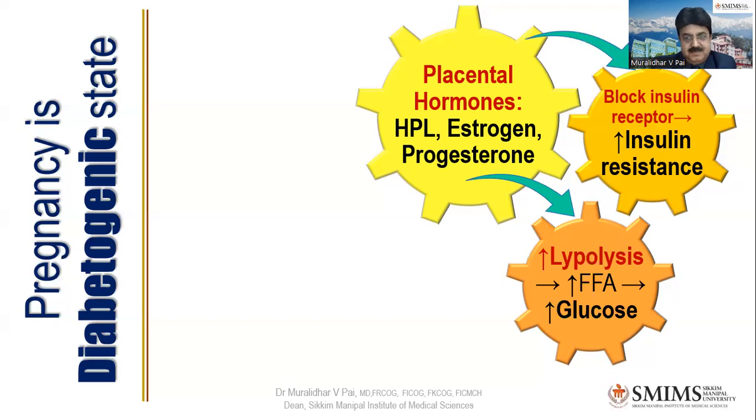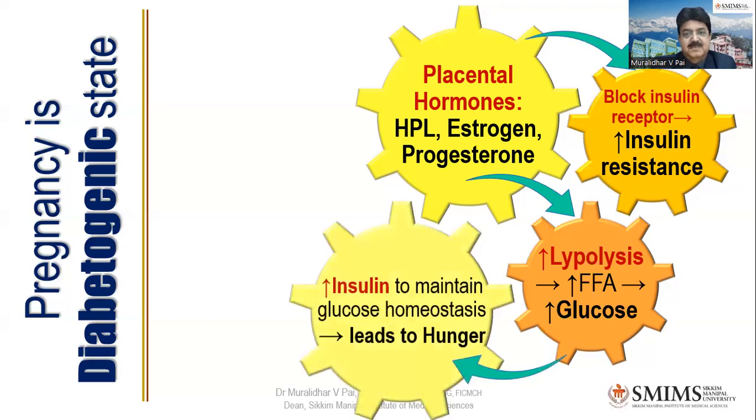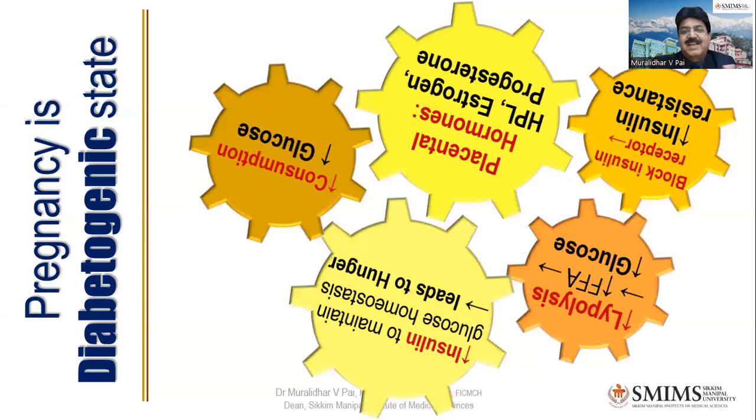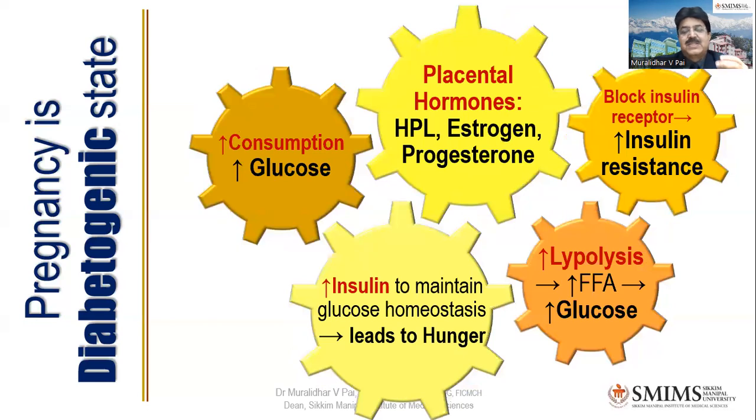She's now forced to use the fat in her body. That is going to cause ketoacidosis, which is the byproduct of lipolysis. So she's again subjected to high ketones in her blood. This is a vicious cycle that again increases gluconeogenesis, leaving her with increased glucose, insulin, and ketones. So this goes on and on like a circle, as you said, a vicious circle. There is resistance because of the hormones of pregnancy.